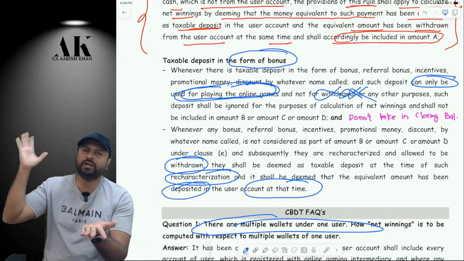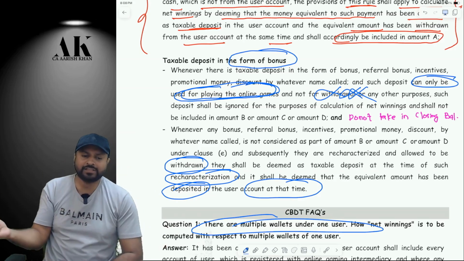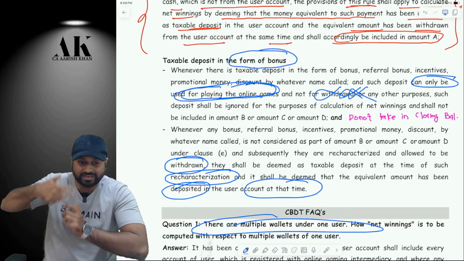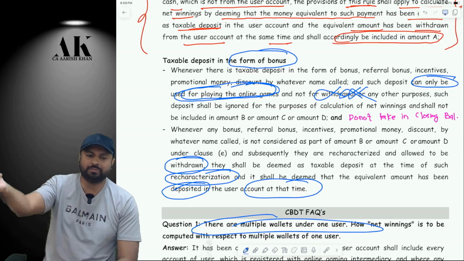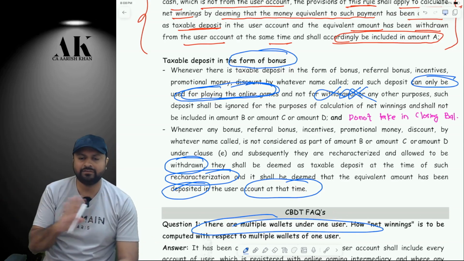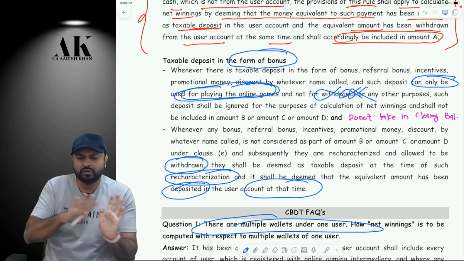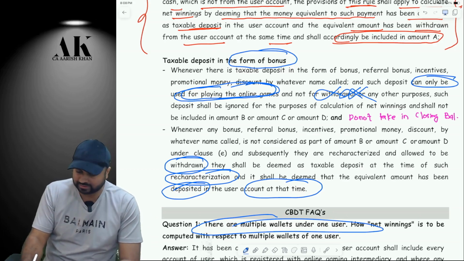So they gave you 1000 rupees. Today they are saying you cannot withdraw, you can only play. But after 3 months, they say you can withdraw also. They can recharacterize the nature of the bonus. After 3 months, they are saying that now it is withdrawable. So now if you are withdrawing, then you have to pay tax on that much amount. By default, a bonus which is non-withdrawable, used only for playing, is not subject to tax. But if it is withdrawn, then you are subject to pay tax on that.